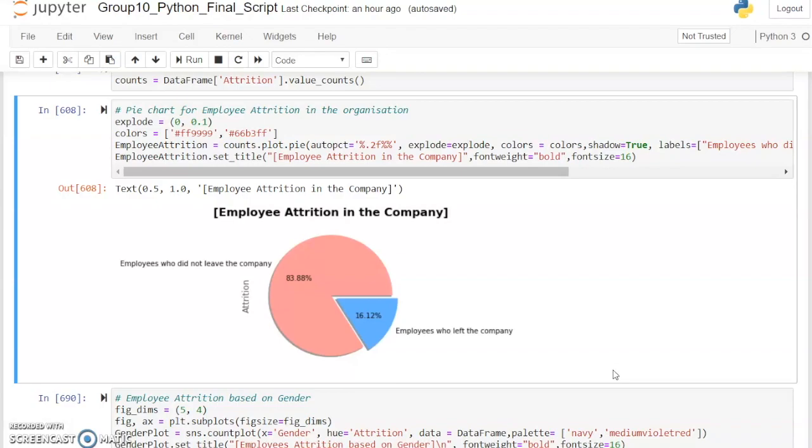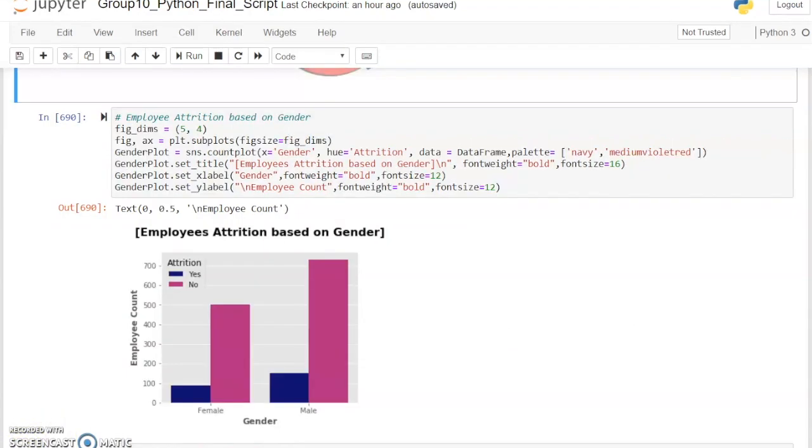The first of our visualizations was to simply identify the number of employees who have left the company versus the number of employees who have remained in the company. Following on this, we decided to visualize employee attrition based upon gender. As evident in the bar chart, there is in fact a higher number of males at the company, and based upon this, it is not surprising that the attrition rates are slightly higher than that of females.